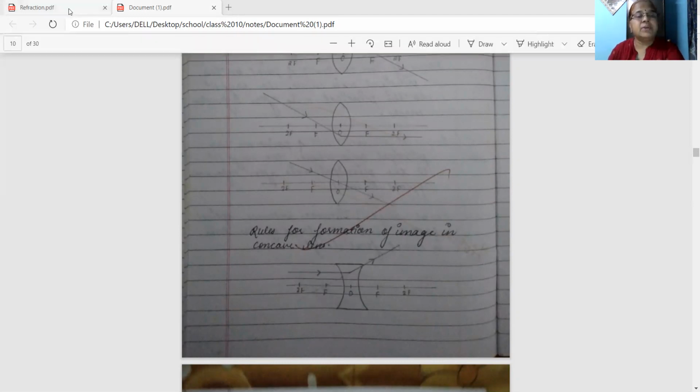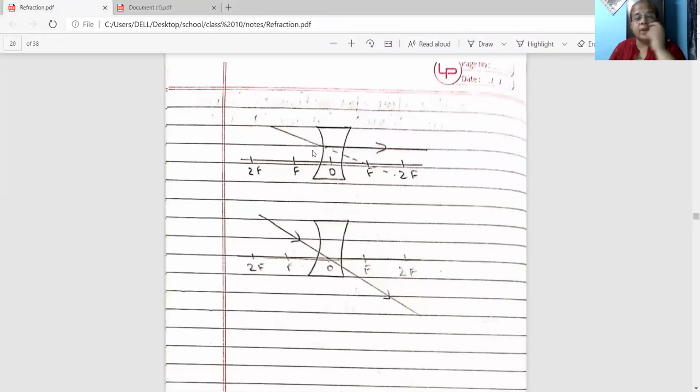Now come to the second rule. A ray of light that appears to pass through the focus of concave lens, what happens to this ray? After refraction, it will become parallel to principal axis. And the third one, if a ray of light passes through optical center of concave lens, after refraction, it will pass through it along the same straight path.